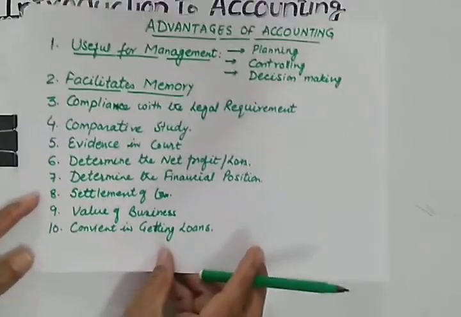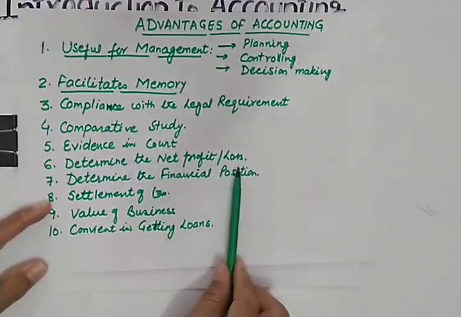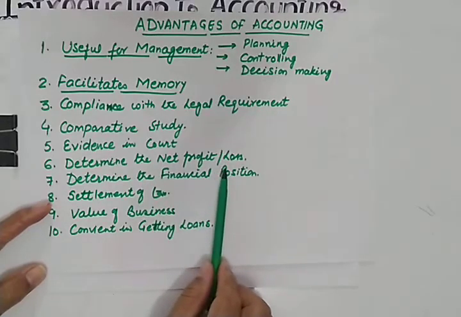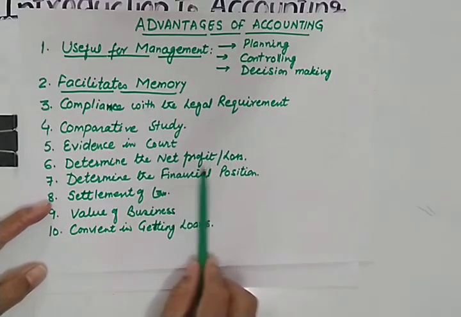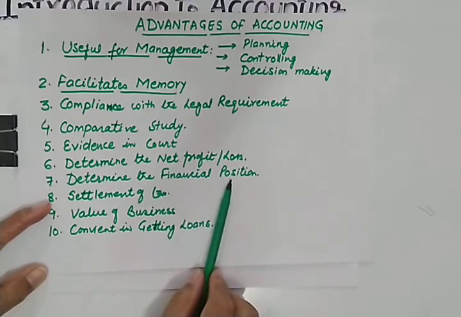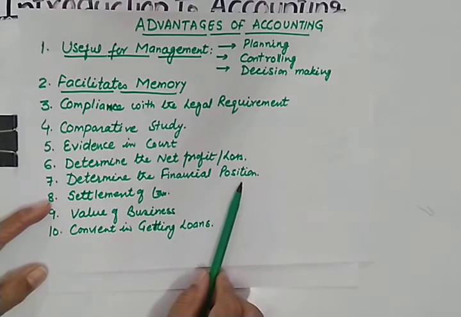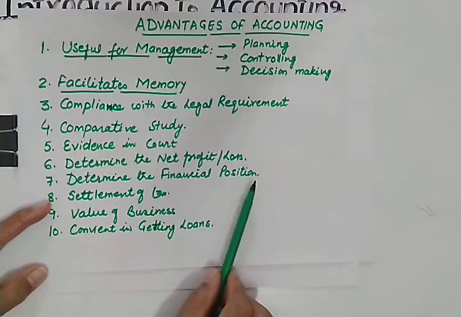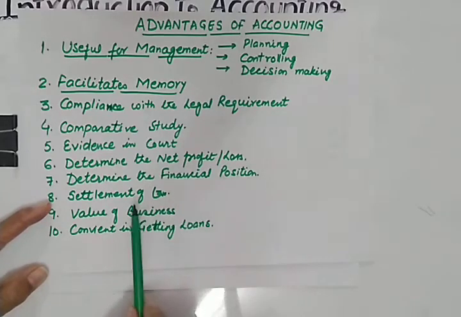Next is determining the net profit or net loss. I hope this is already clear to you. This is the end result of financial accounting also. Determining the financial position: how to determine it? By preparing the balance sheet of the firm.